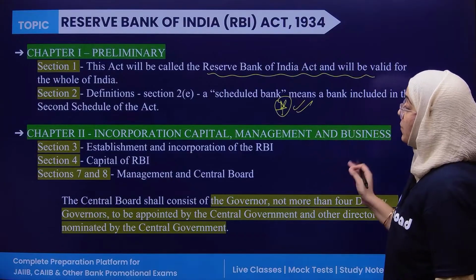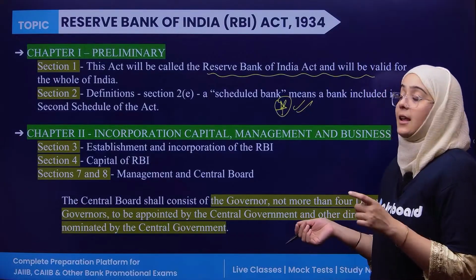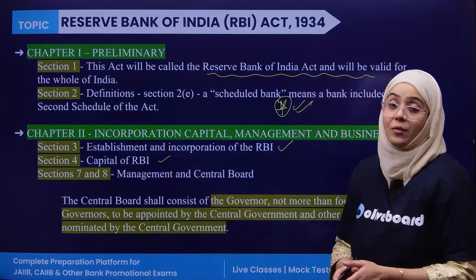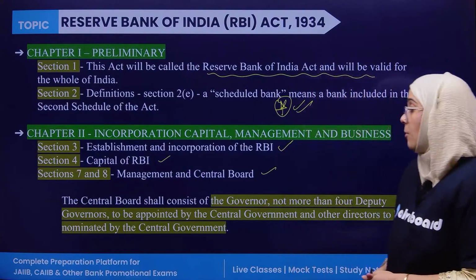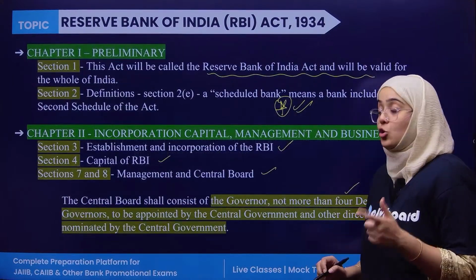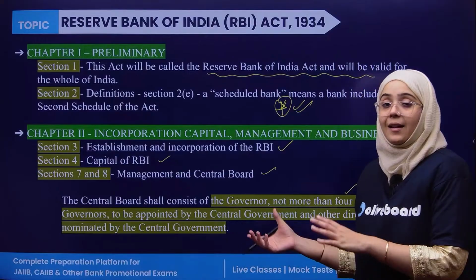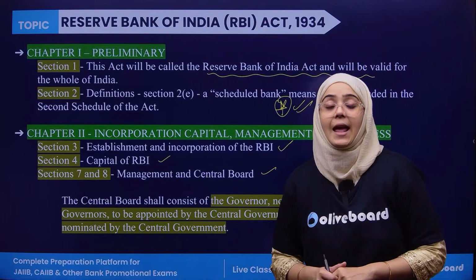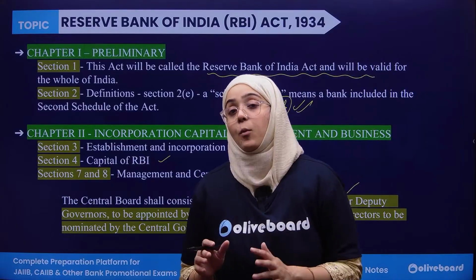Chapter 2: incorporation, capital, management and business. Section 3 deals with the establishment and incorporation of RBI. Section 4 deals with the capital of the Reserve Bank of India. Sections 7 and 8 deal with management related to the central board. The central board of RBI consists of one governor and not more than 4 deputy governors to be appointed by the central government, and other directors to be nominated by the central government. So this is the short structure of the management described under sections 7 and 8 of Chapter 2. So you have learned the important things.